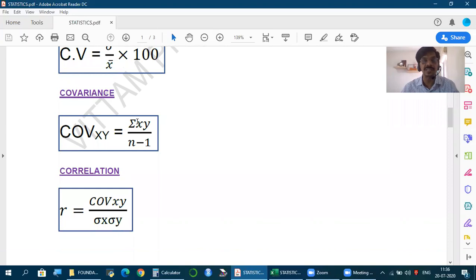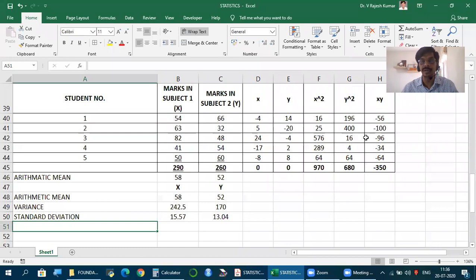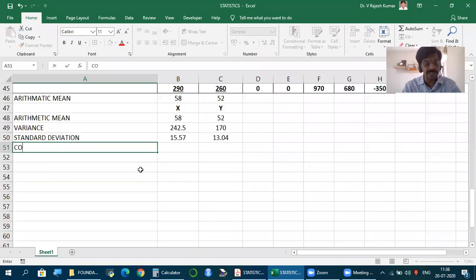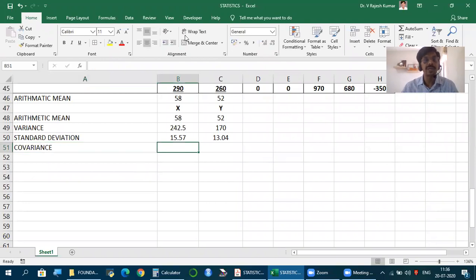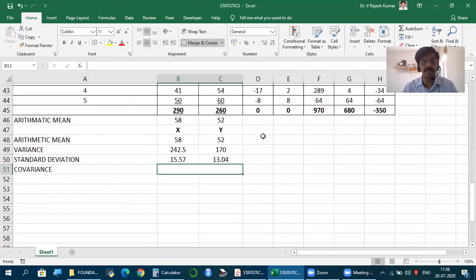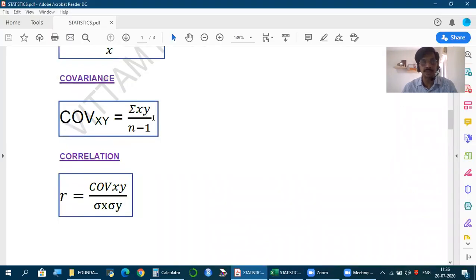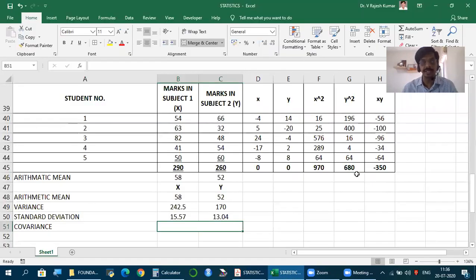And how do we find this? Total of x into y by n minus 1. And this is exactly what we calculated. So when we kept this requirement ready, the purpose was this. So we find something called covariance. Now, how to find covariance? Total of xy, summation x into y, divided by n minus 1.